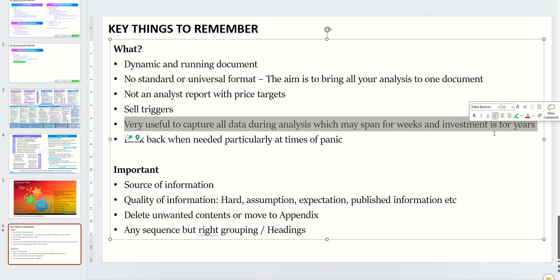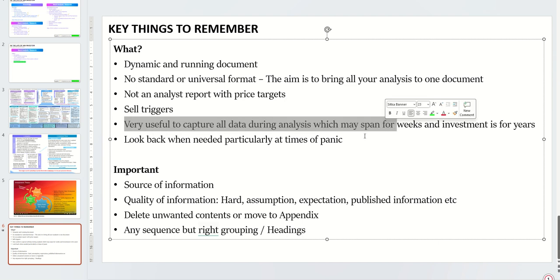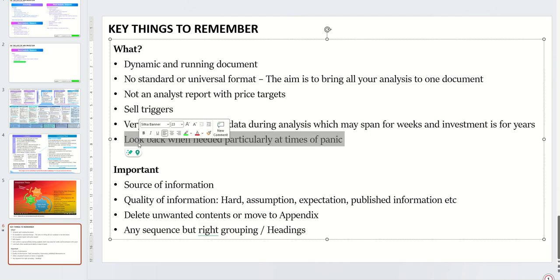Like, see, when you talk of long-term investment, holding for years together, the analysis of such a stock will go on for at least weeks together. So you need to capture all the information over a period of time. You will forget where you got that information, where you read something. So this is very useful to capture it. And in times of market panic, this is a real lifesaver, I can say. You can just reread your investment thesis and be confident to stay or exit the stock.